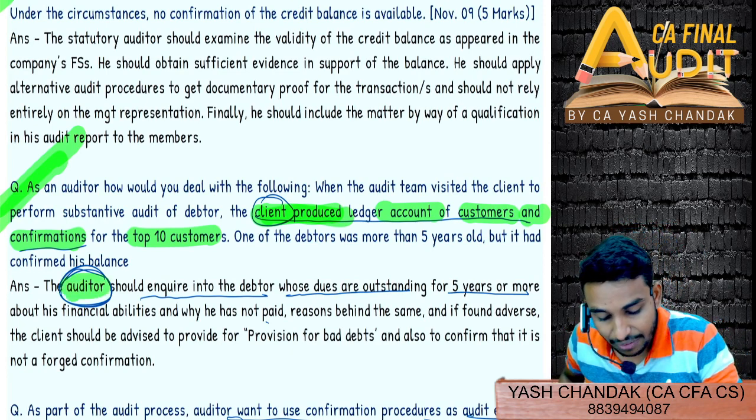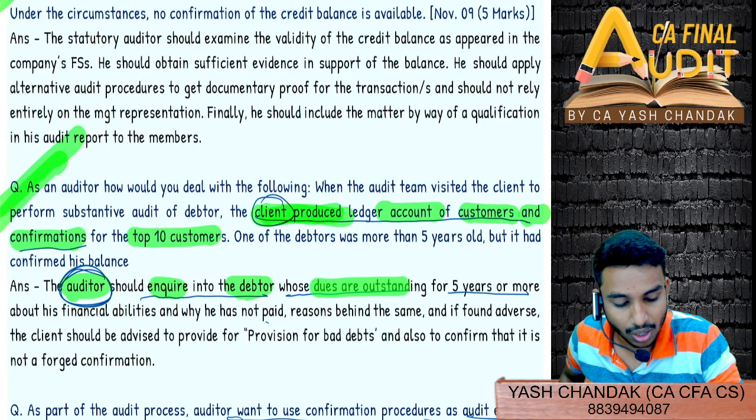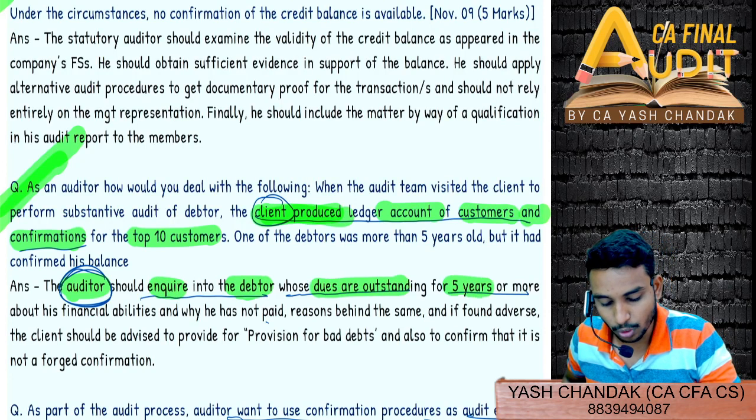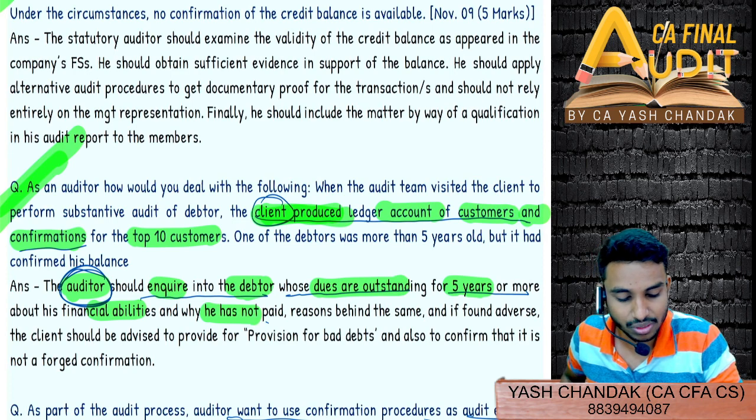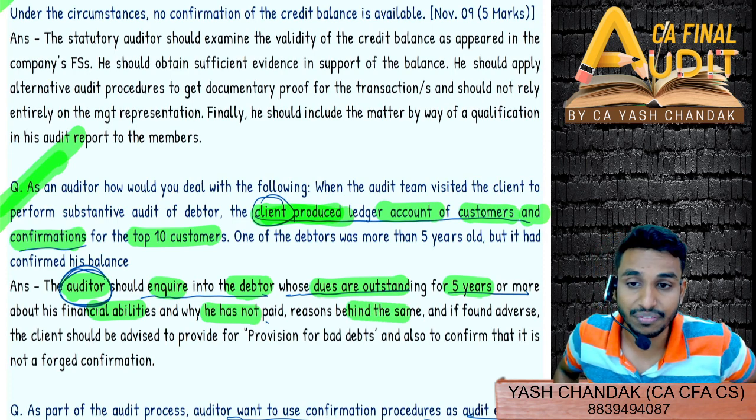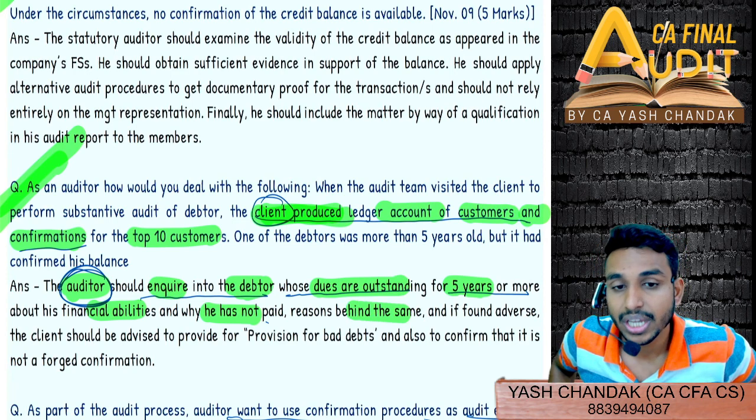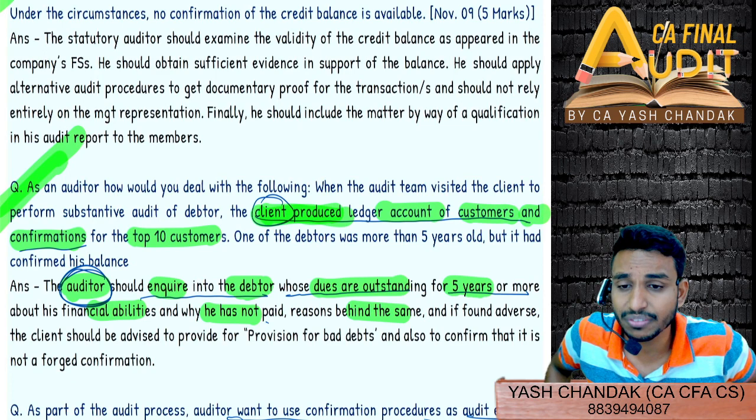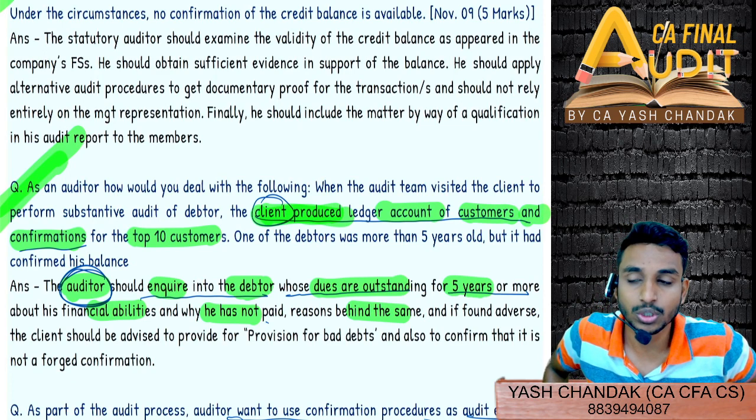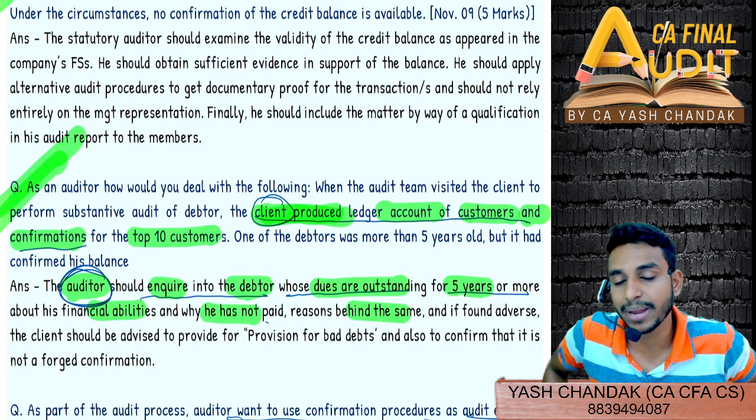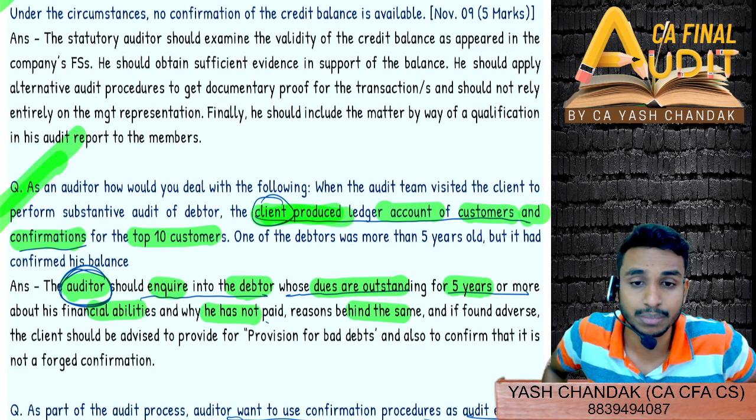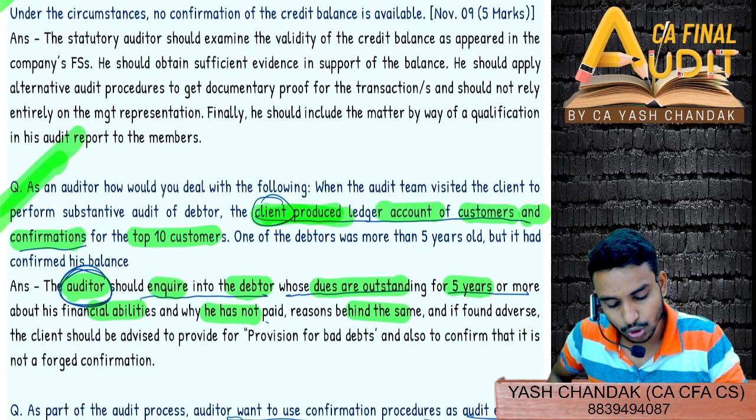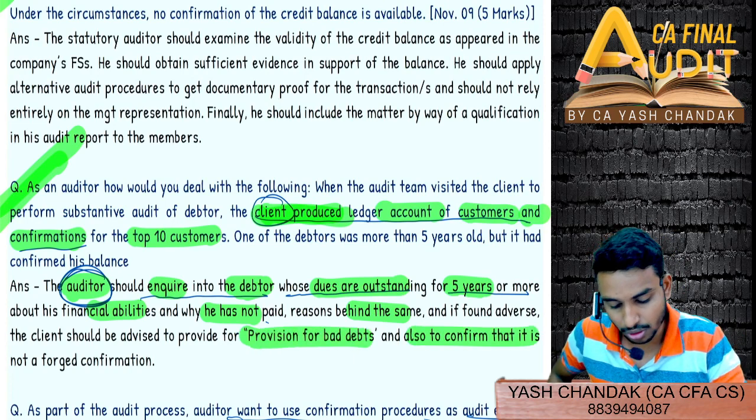So the auditor will have to inquire into the debtor whose dues are outstanding for 5 years or more about his financial inabilities and why he has not paid, the reasons behind the same. And since it's more than 5 years now, you might also have to conclude by saying, okay, fine, we got the confirmation, but shouldn't we think of writing it off, since it's such a long debt? Shouldn't we write off this debt as bad debts or provide for 100% of these bad debts?